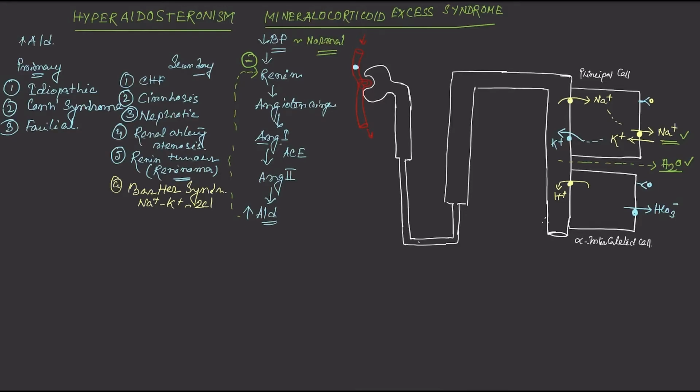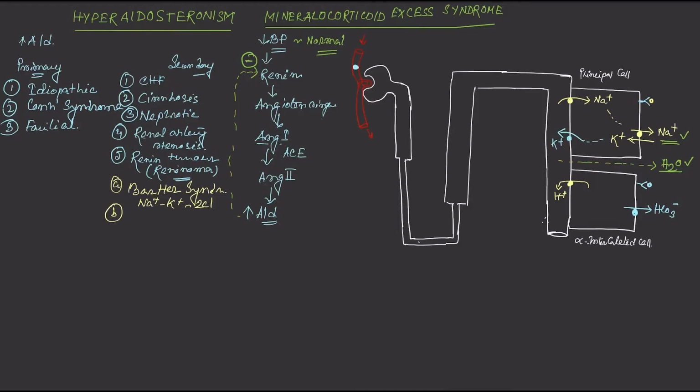So hyponatremia, and the fluid volume will also be decreased, leading to hypotension, and that hypotension ultimately stimulates the renin secretion. So this is Bartter syndrome, which is due to a genetic mutation at the sodium potassium 2 chloride co-transporter located at the thick ascending limb of the loop of Henle.